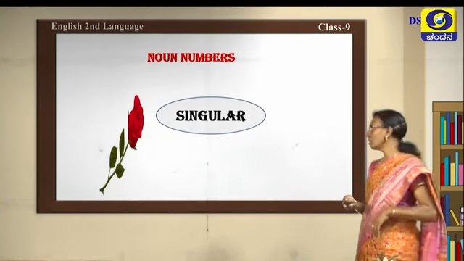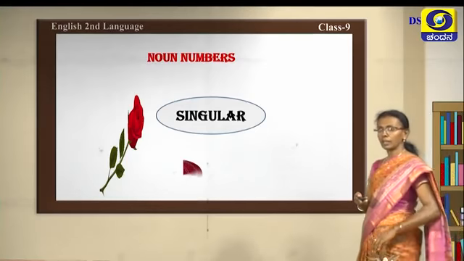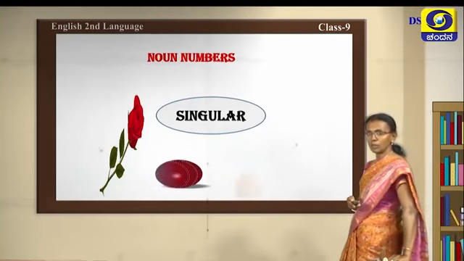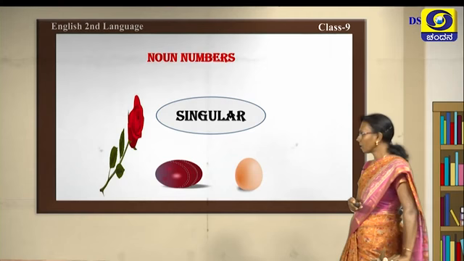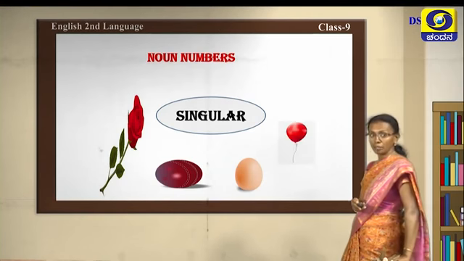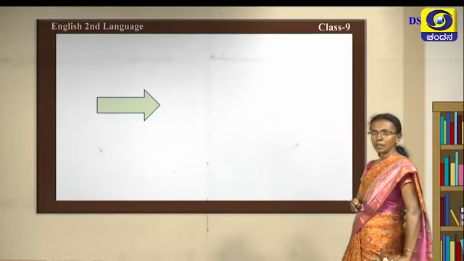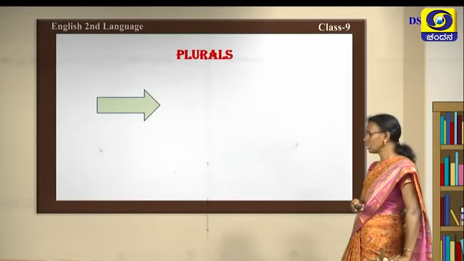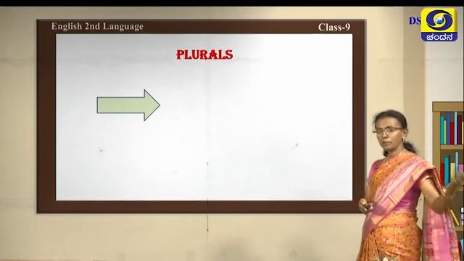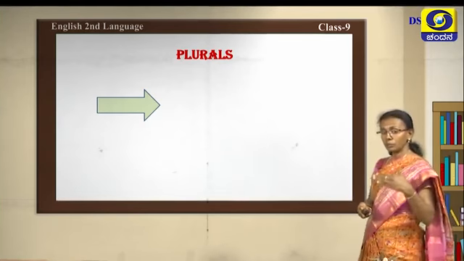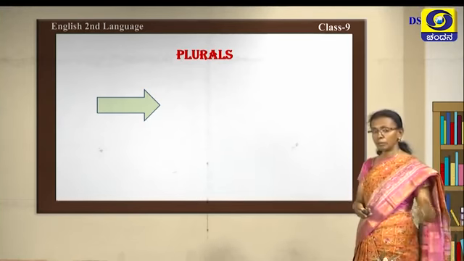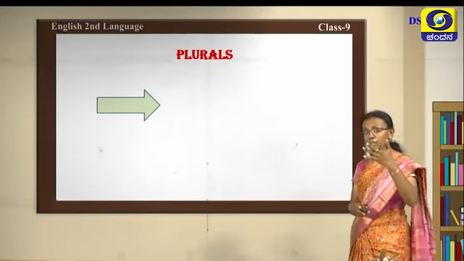Now we will see. It is a rose, singular, and it is a ball, singular, and it is an egg, singular, and a balloon. Now all these are indicating only one. So it is noun singular. And now we are going to plurals. See now, plurals I told you, more than one. In nouns we have different types of making plurals. How? We will see now.